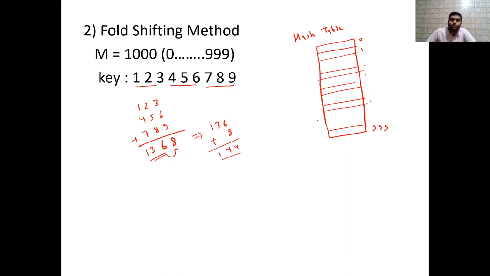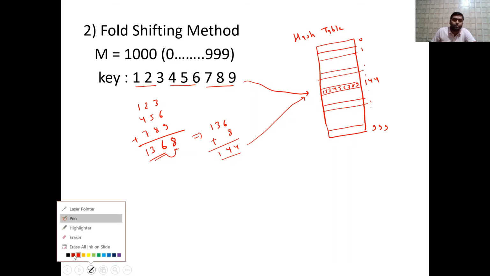So 144 means you go to 144 location. So go to 144 and store this. So here we are calculating 144 and storing this key, 1 2 3 4 5 6 7 8 9, like this. Okay, so this is the method. So here if you are observing carefully, then this method will produce what? Just take as one more example, then I will explain what I am saying.